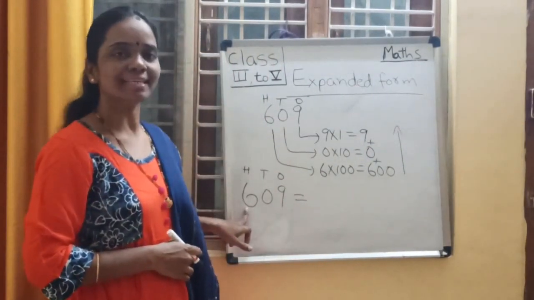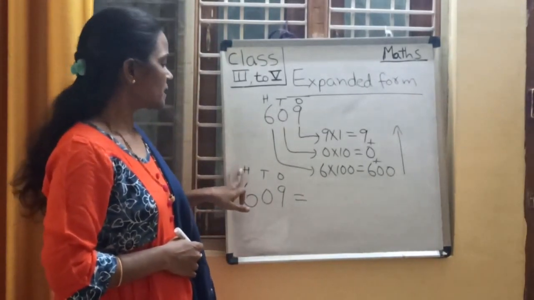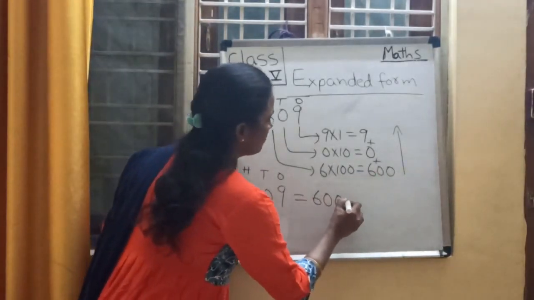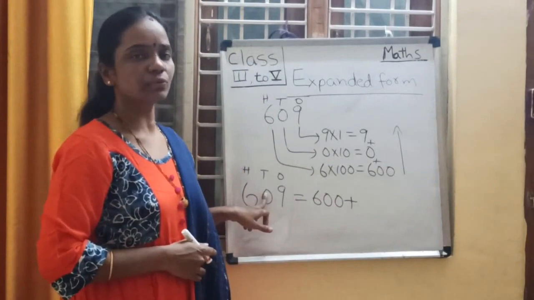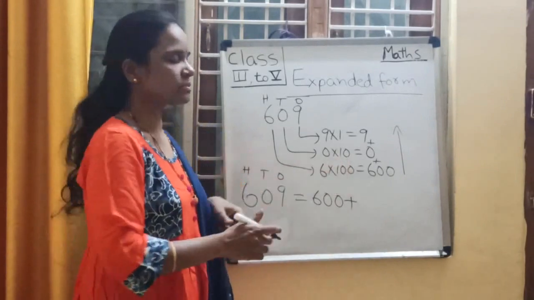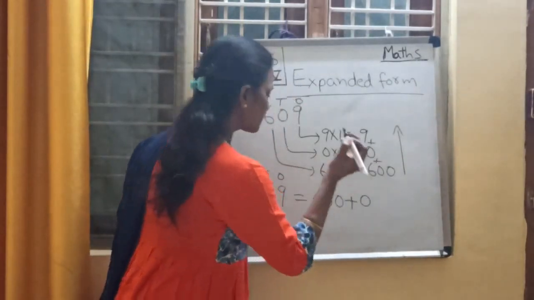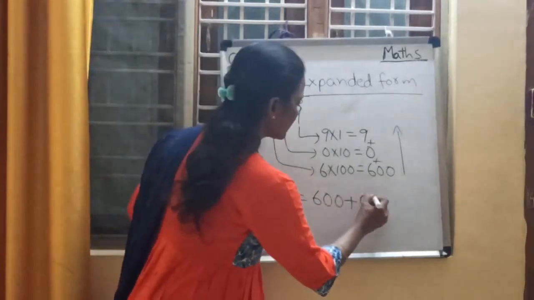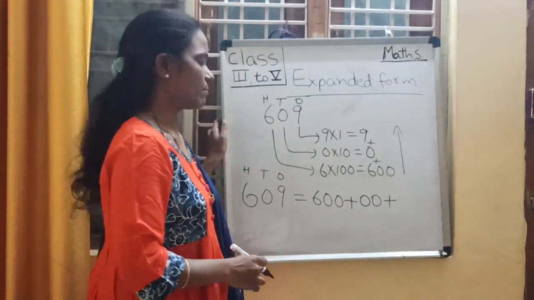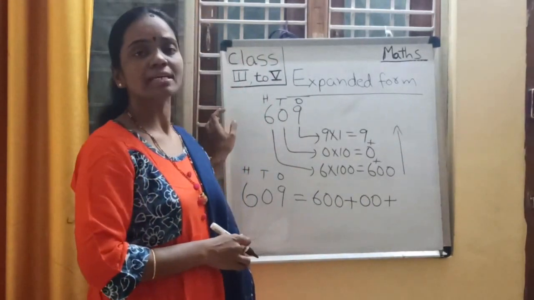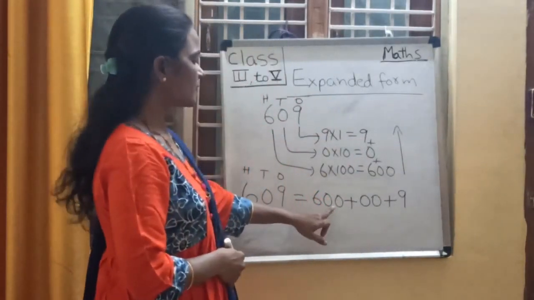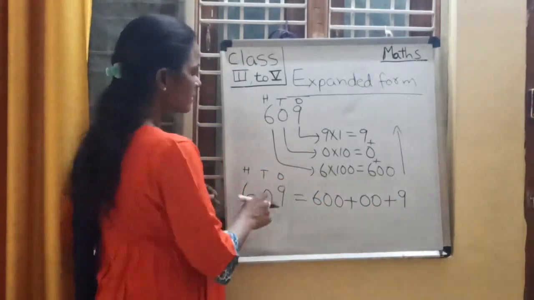What is the place value of 6? As 6 is in hundreds place, 6 into 100, 600. So write down 600 plus. What is the place value of 0? 0 is in tens place, so 0 into 10, 0 is the place value. Write down the 0. I am writing 2 zeros here because it is a tens place, meaning a 2-digit number. And 9 is in ones place. What is the place value of 9? 9 into 1, 9 is the place value of 9. So 600 plus 0 plus 9 is the expanded form for this number.